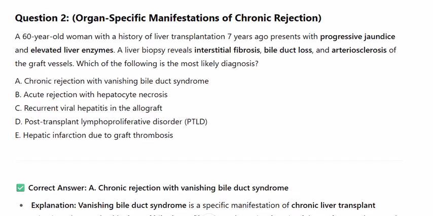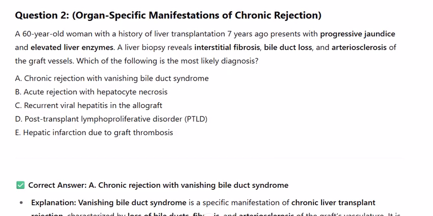A. Chronic rejection with vanishing bile duct syndrome. B. Acute rejection with hepatocyte necrosis. C. Recurrent viral hepatitis in the allograft. D. Post-transplant lymphoproliferative disorder, PTLD. E. Hepatic infarction due to graft thrombosis. Correct answer. A. Chronic rejection with vanishing bile duct syndrome.